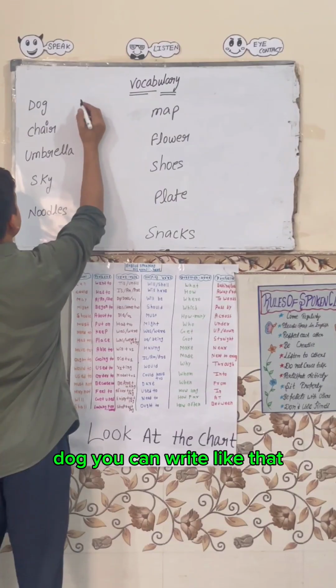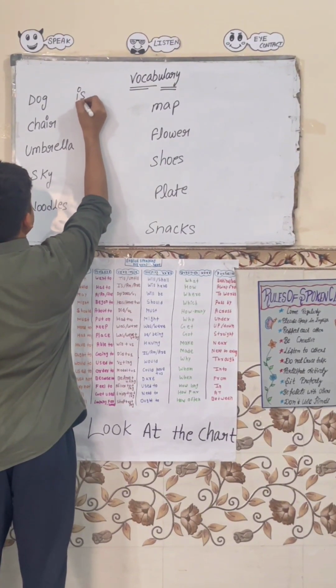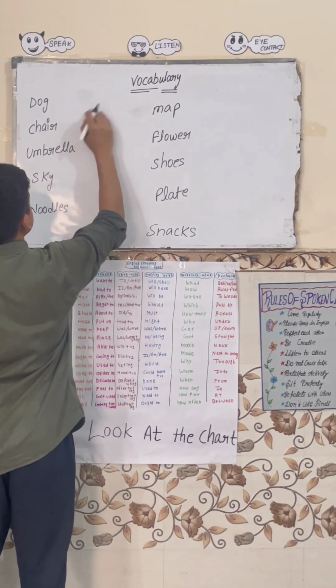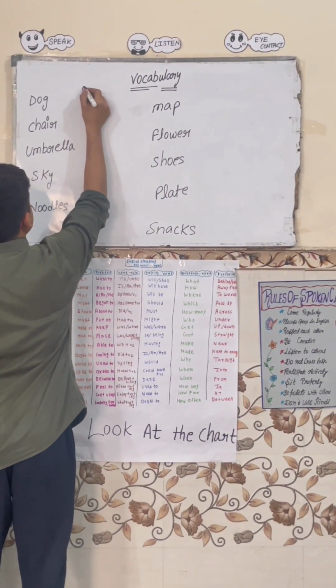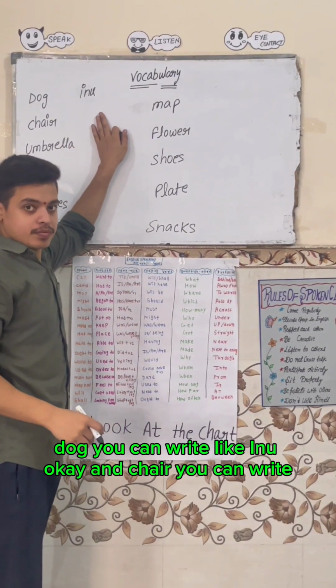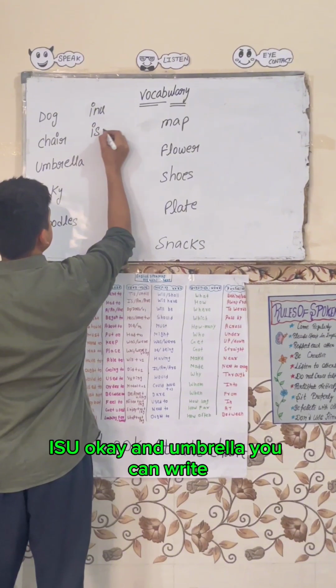Dog you can write like this, inu. Chair you can write isu.